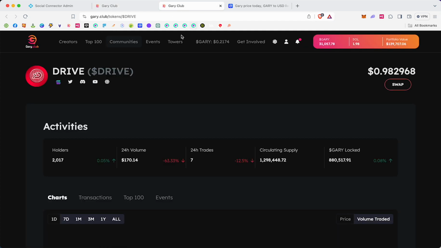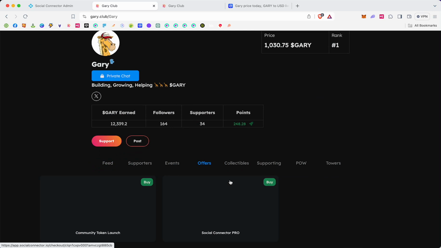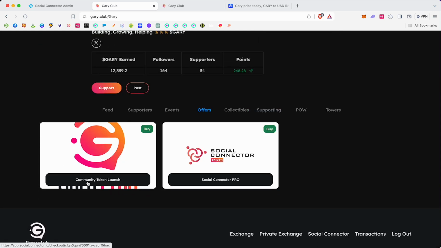You can support communities if you want, like Drive or Dunk or Dr. Power, any of our communities, or you could launch your own community with us. And if you're interested in that, you can click under offers. You can see right here, we have a community token launch, and you can click there and you can read all about that.